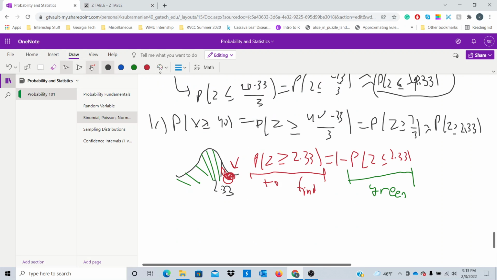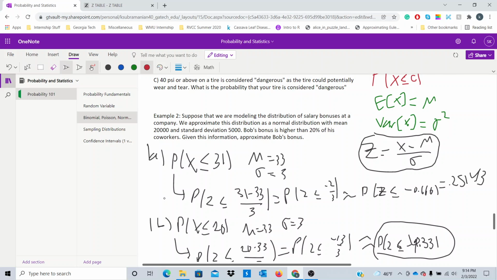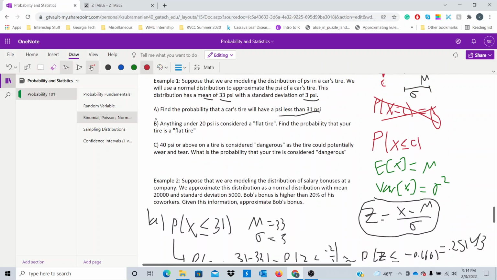So basically the answer will be 1 minus 0.99010, which is somewhere around 0.01. So it's a very small chance, basically, what we're seeing here in this distribution. Okay, so that takes care of problem 1c.